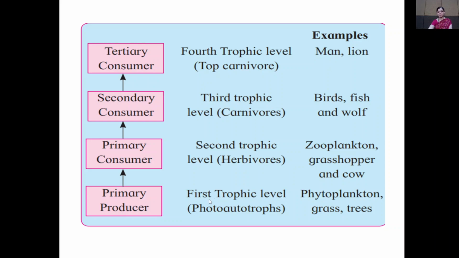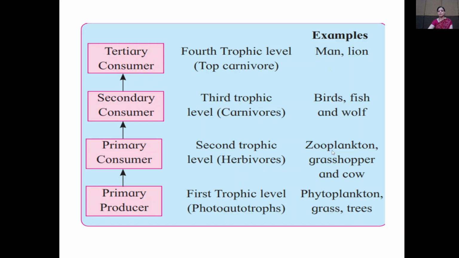In the first trophic level, phototrophs are present. In the second trophic level, herbivores, that is primary consumers, are present. In the third trophic level, secondary consumers, that is carnivores, are present. In the fourth trophic level, tertiary consumers, that is the top carnivorous organisms, are present. Examples of phototrophs: phytoplankton, grasses, trees.